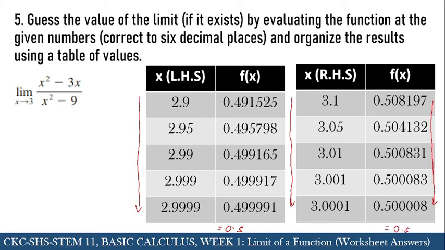And as you can see, the limit of the left hand side and the limit of the right hand side of the given function have the same limit. Therefore, we can say that the limit of x squared minus 3x over x squared minus 9 as x approaches 3 is equal to 0.5.